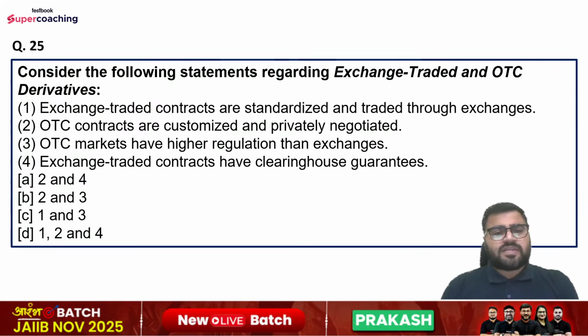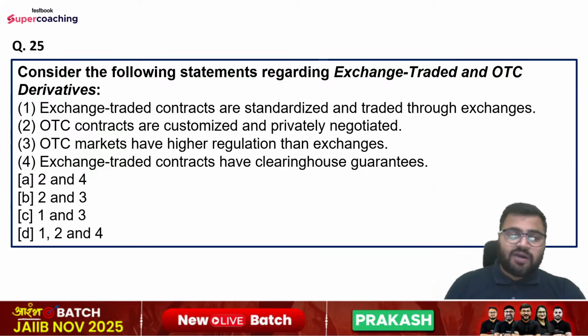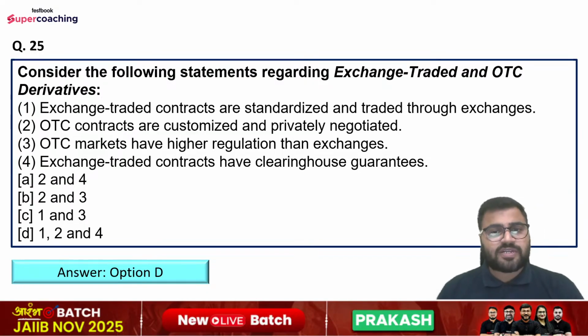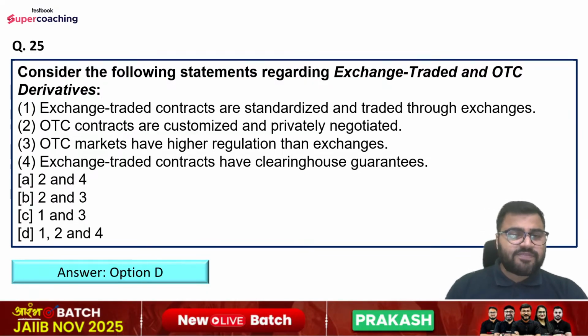Question number 25th. Consider the following statements regarding exchange traded and over the counter derivatives. Options are: exchange traded contracts are standardized and traded through exchanges. Over the counter contracts are customized and privately negotiated. Over the counter markets have higher regulation than exchanges. Exchange traded contracts have clearing house guarantees. Options are second and fourth, second and third, first and third, or first, second, and fourth. Yes, tell me. So right answer is option number D, that is first, second, and fourth. Third statement is incorrect because OTC markets do not have the higher regulation. Rather, exchange traded derivatives have the higher regulation.